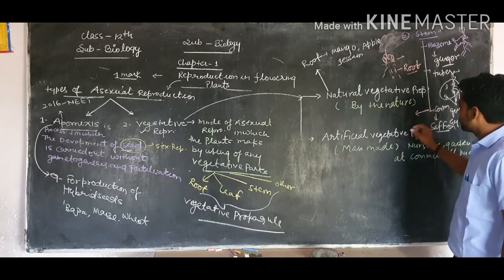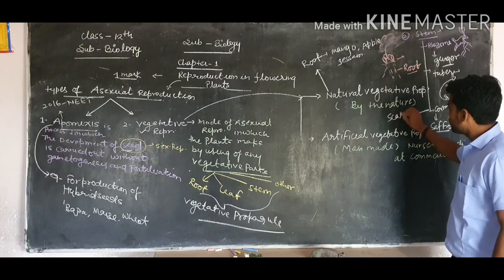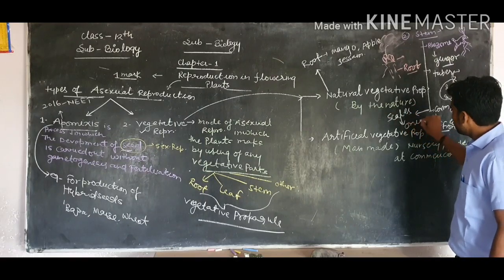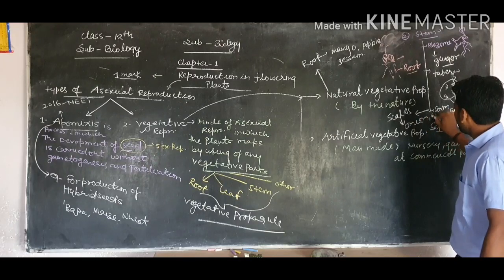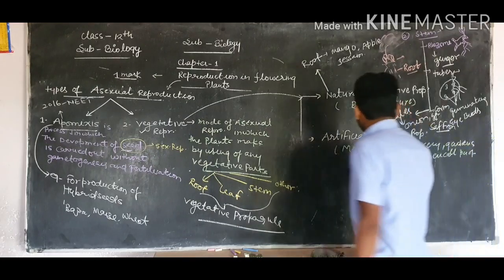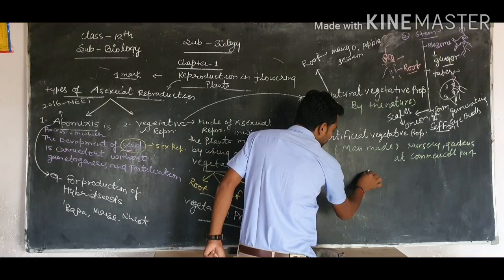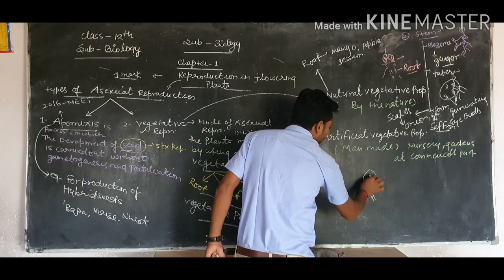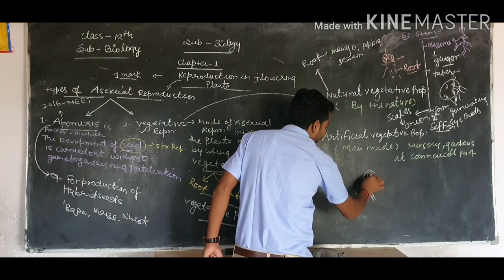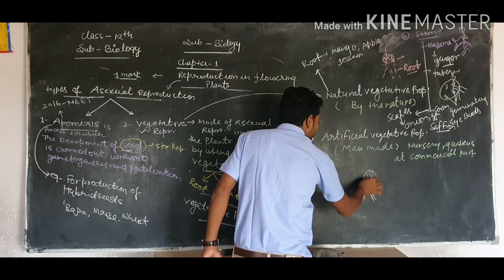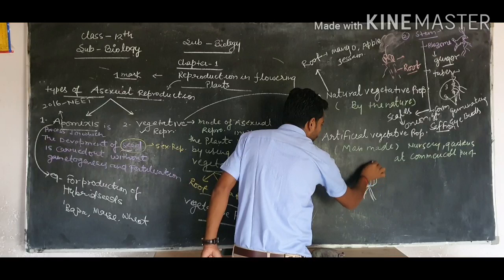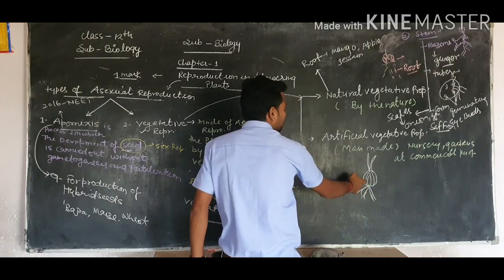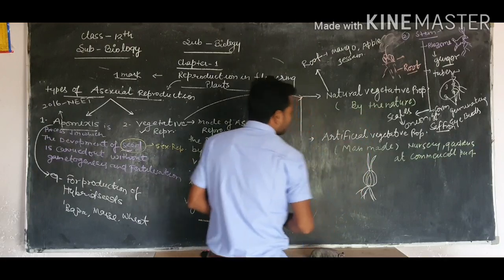Next, scales, like as onion and garlic. In this plant, the new type of plant generally formed like this. We know that an onion has some roots, and this consists of different scales, and after some time these scales produce a new type of onion plant with the help of scales. So this is also a modification of the stem.